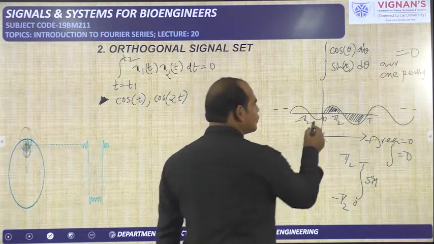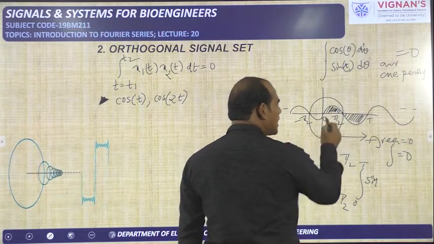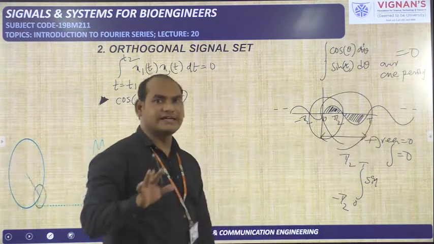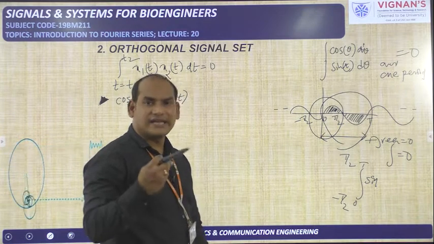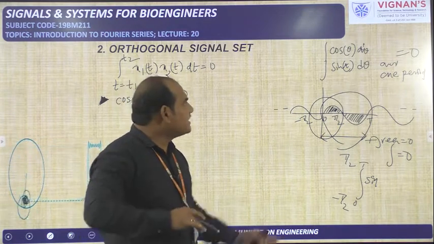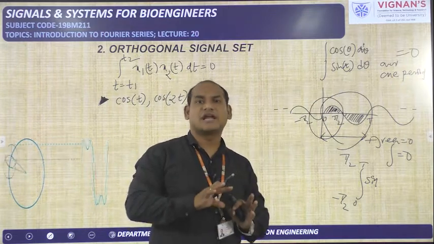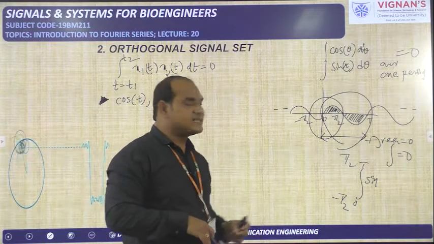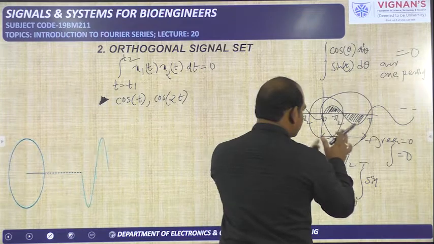If you do so, automatically the area will become 0. So whenever the integral of sine or cos is coming, we will not do the integration directly, we will put 0 only, because this condition is already there. This is for sine I have shown.